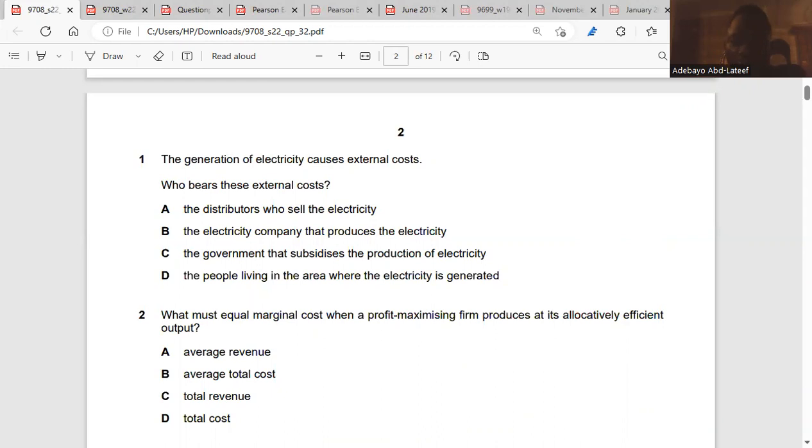The distributors who sell the electricity now, they are suppliers. So it's not the third party, that's private. The electricity company that produces the electricity is private. The government that subsidizes the production of electricity is still private. The people living in the area where the electricity is generated, those are the third party. So the answer is D. Is it clear? Very clear.